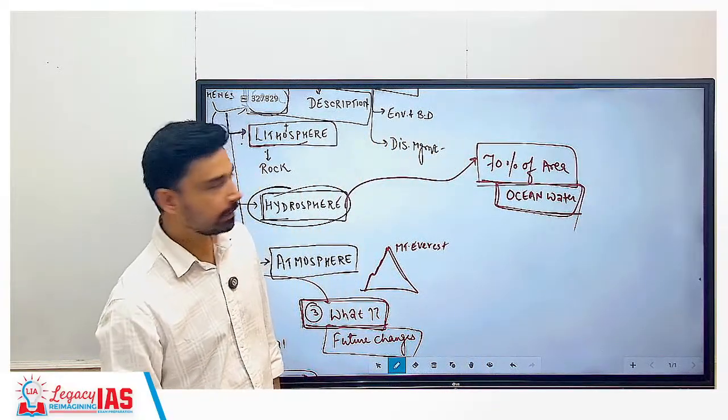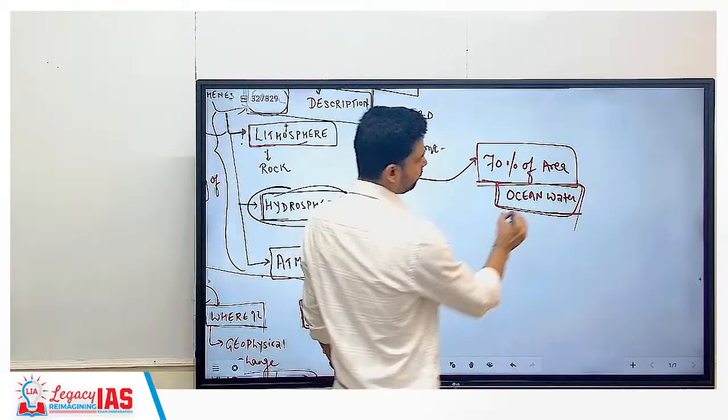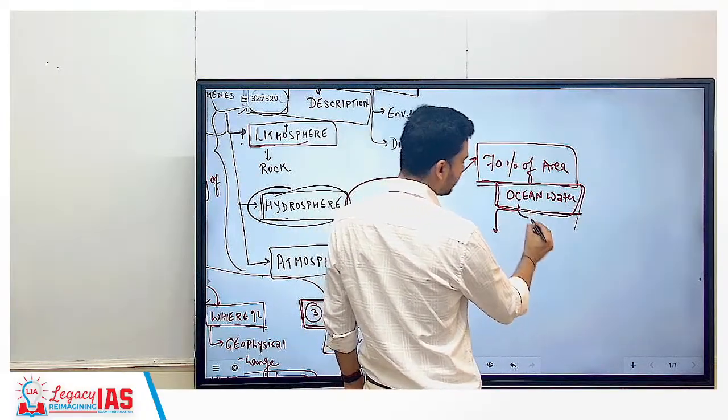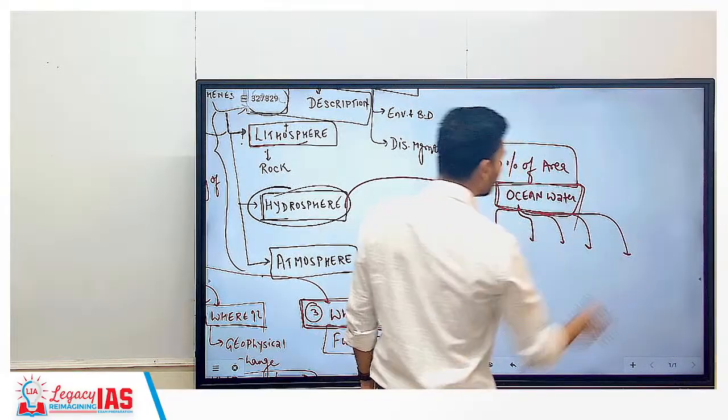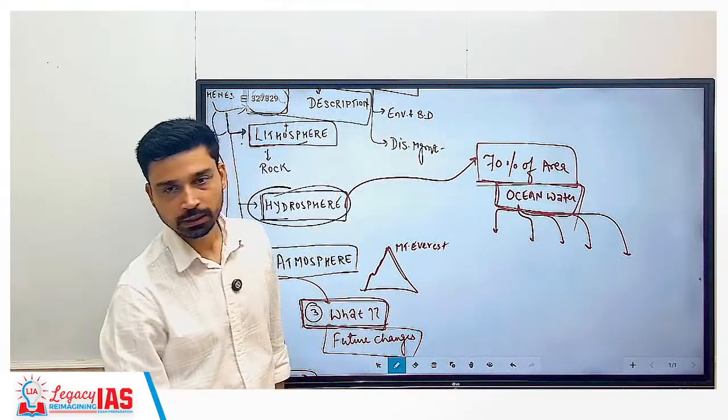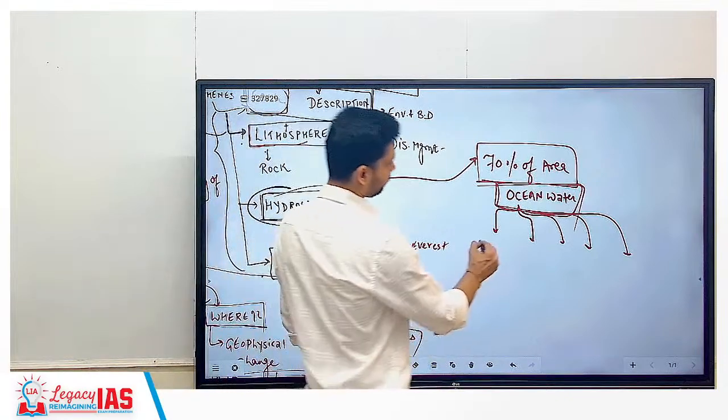Done, right? So how many oceans do we have? This is the basic concept, the fact you should be aware about. On the entire earth, we can divide ocean into how many parts? 5 oceans. Okay, what are the names?